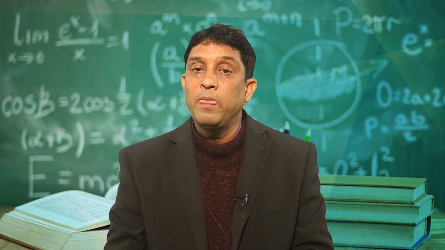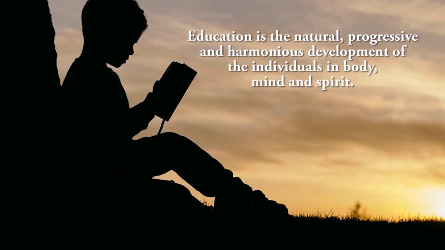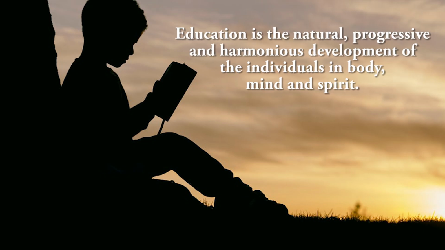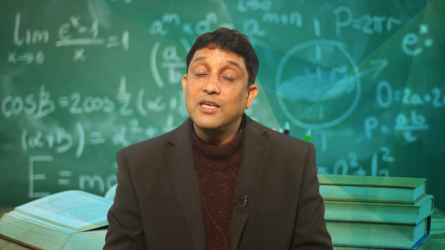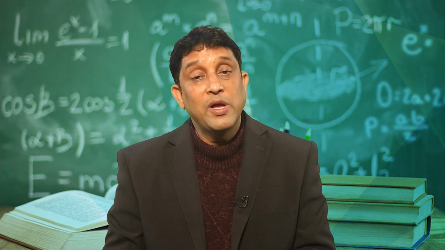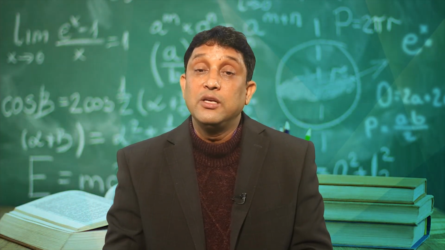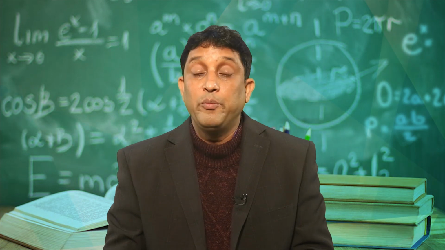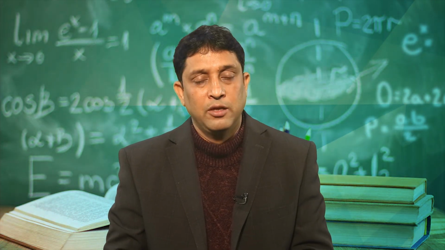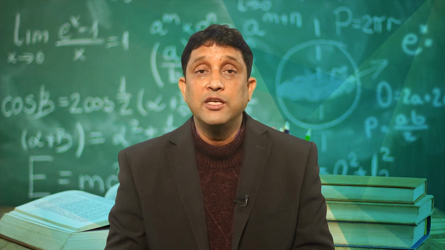And further, we can say education is the natural, progressive and harmonious development of individuals, development in body, mind and spirit. So Gandhiji says that education is for the all-round development of a human child. So that's why, development in a single aspect, we cannot say that complete development has happened. So education makes the individual child ready for harmonious development, for total development of body, mind and spirit.